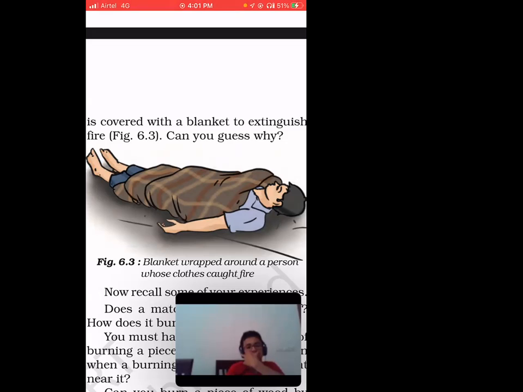So see, for example, a man catches fire, right? And nobody is doing anything. So what is happening? Because air is everywhere, because of the air, the fire is being increased, right?